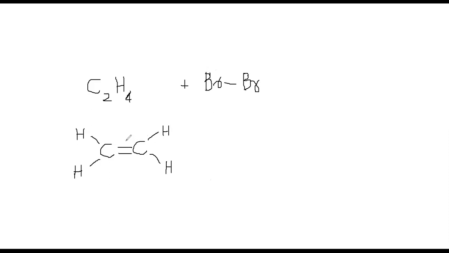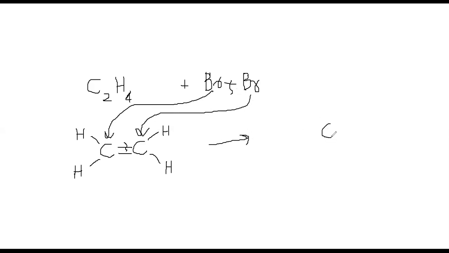How? The double bond will break. Only one part of this bond will break, which I'm showing you by a curved cut. And also this bond will break. Okay. One bromine will get attached to one carbon atom. The other bromine will get attached to the other carbon atom. And it would give us the structure like this, carbon. Now there isn't a double bond anymore. It's just a single bond because one of the bonds broke.